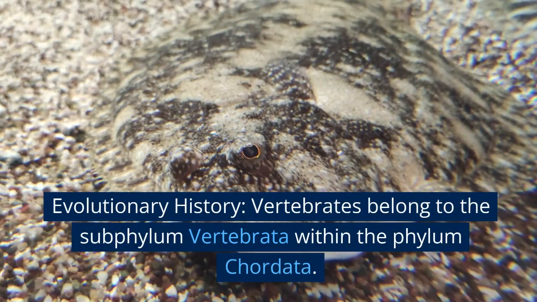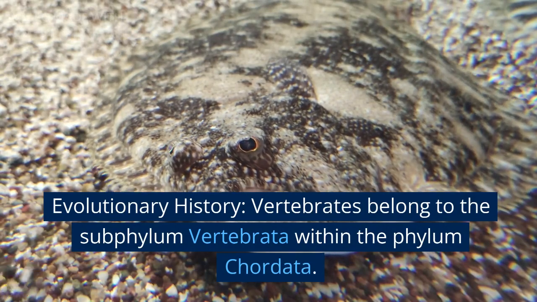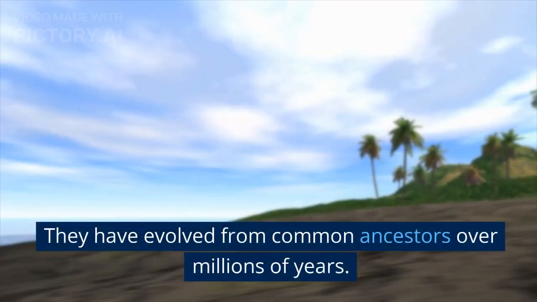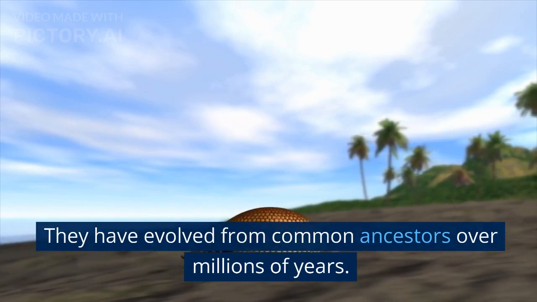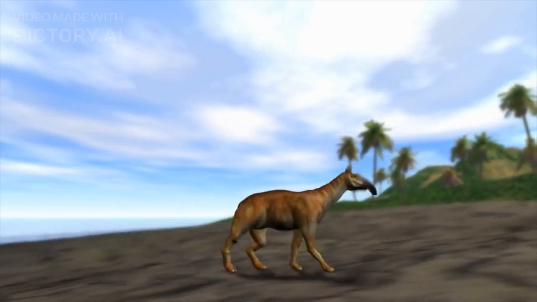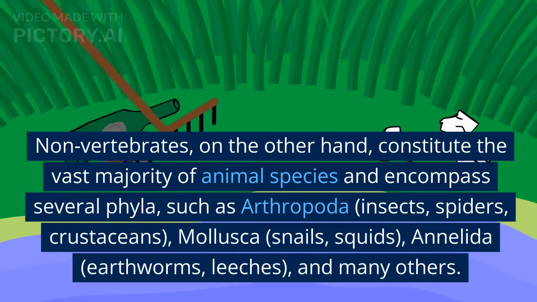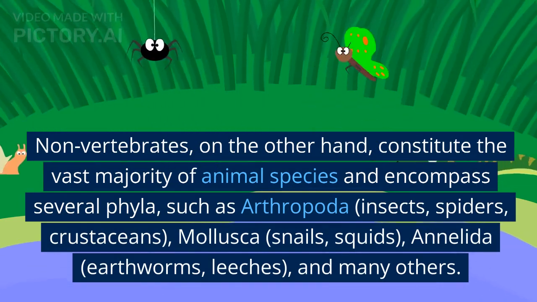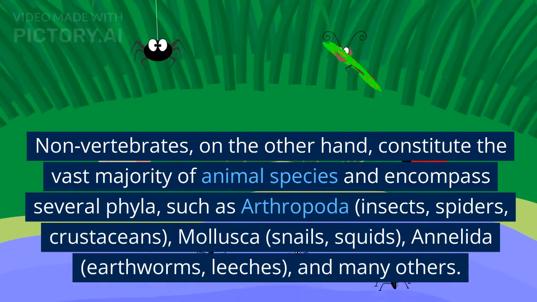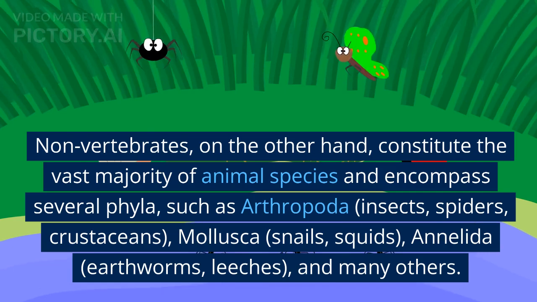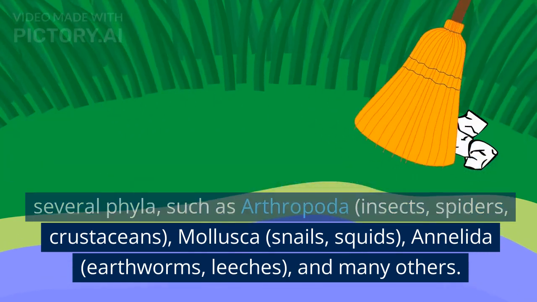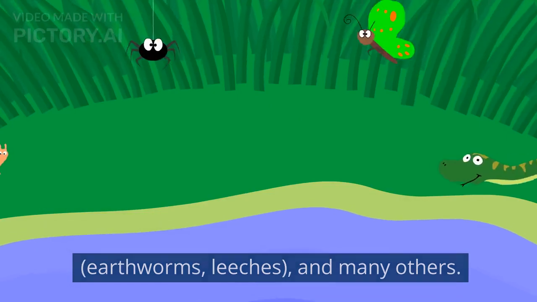Evolutionary history. Vertebrates belong to the subphylum Vertebrata within the phylum Chordata. They have evolved from common ancestors over millions of years. Non-vertebrates, on the other hand, constitute the vast majority of animal species and encompass several phyla, such as Arthropoda, insects, spiders, crustaceans, Mollusca, snails, squids, Annelida, earthworms, leeches, and many others.